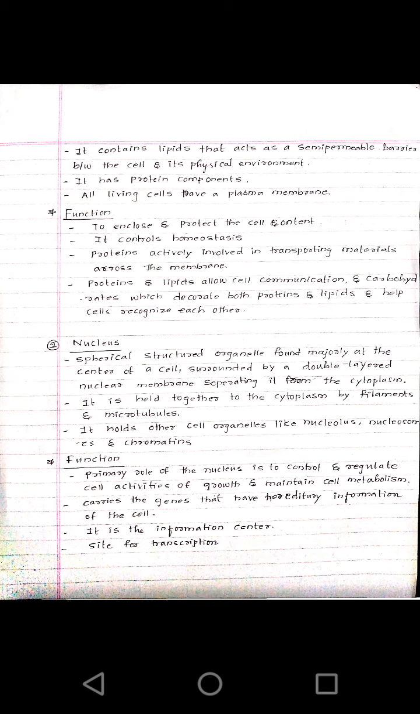It is a spherical organelle found majorly at the center of the cell and surrounded by a double-layered nuclear membrane or envelope. It separates the nucleus from the cytoplasm. The nucleus is held to the cytoplasm by filaments and microtubules, and it holds other components like the nucleolus, nucleosome and chromatin threads. This is the structure of the nucleus.